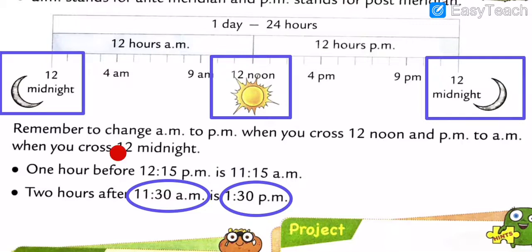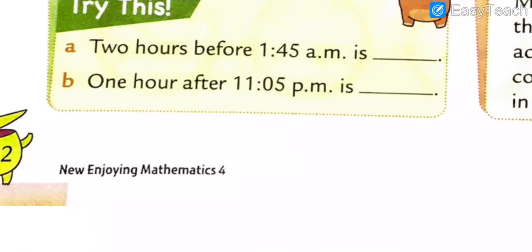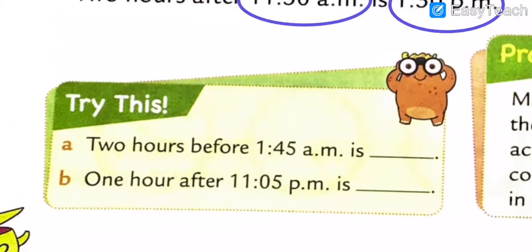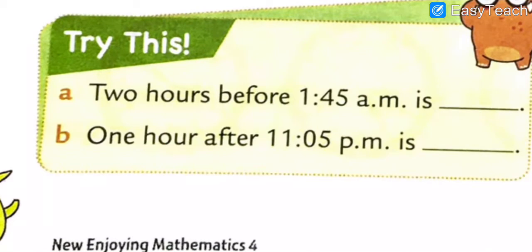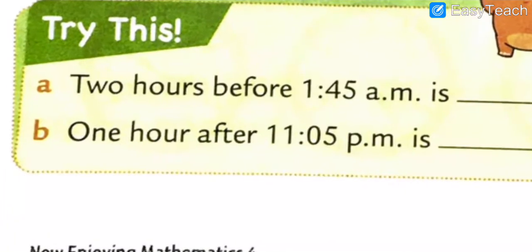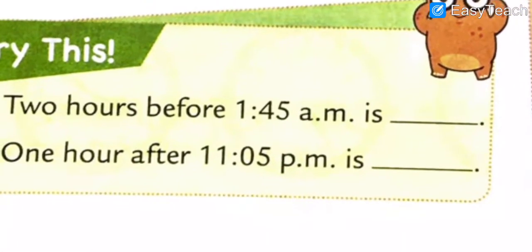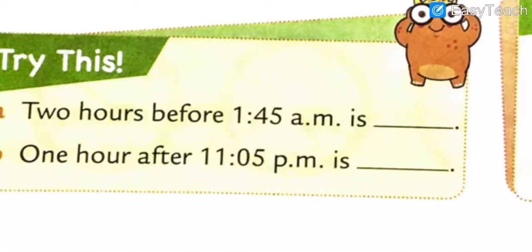And now we are going to try, as per yesterday we have done all things. All my dear students, we are going to try both of these. Okay, dear all. So what is our first one? 2 hours before 1:45 a.m. Before, what do we have to mention? We have to mention here, my dear students, the before time. 2 hours before.